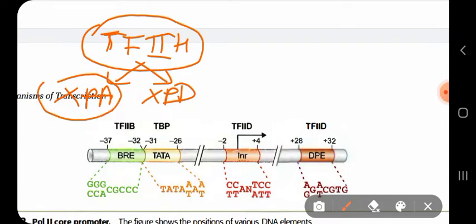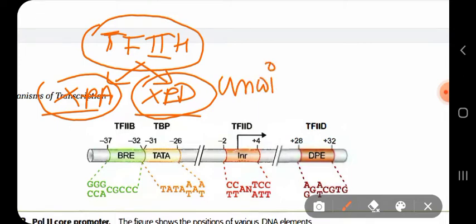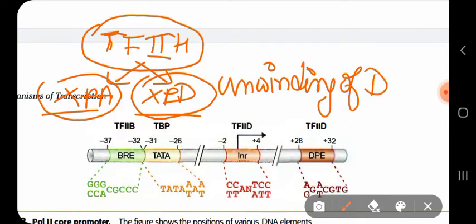TF2H has a helicase activity. This TF2H is made up of two subunits called XPA and XPD. Both of these subunits help in unwinding of DNA.